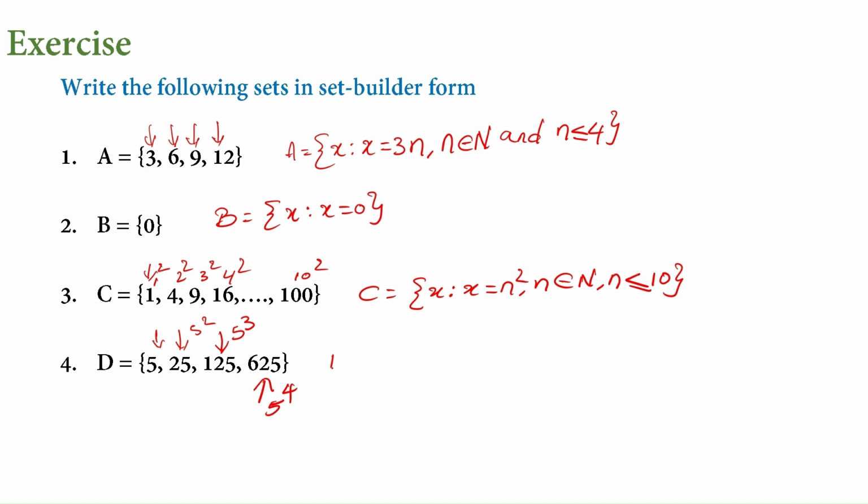To write this, the set is equal to x such that x is written as 5 power n. n is taking values from 1, so n belongs to natural numbers. Until what value is it taking? It is taking till 4. So the value of n should be less than or equal to 4. That gives the set builder form of this last one.